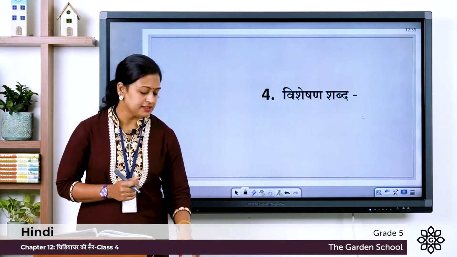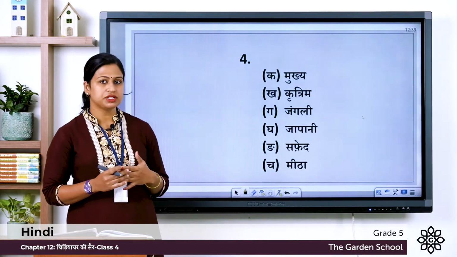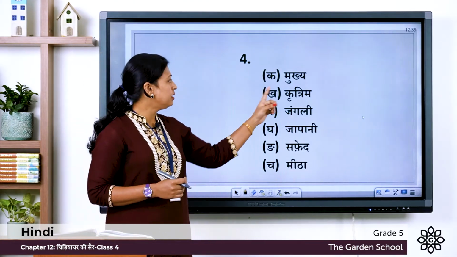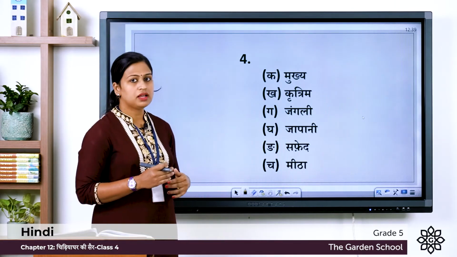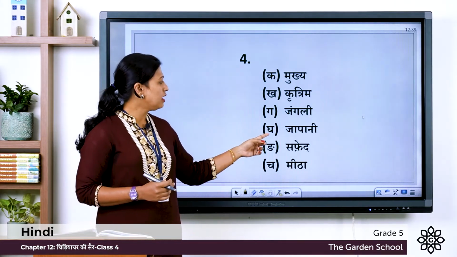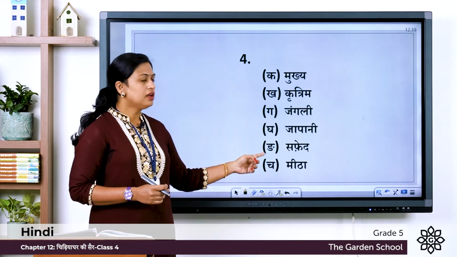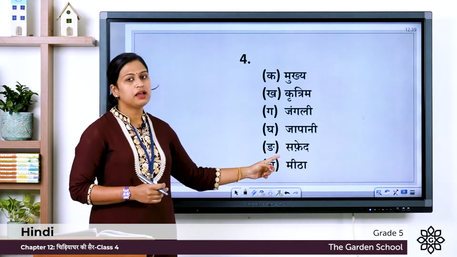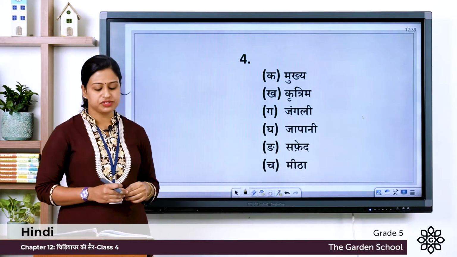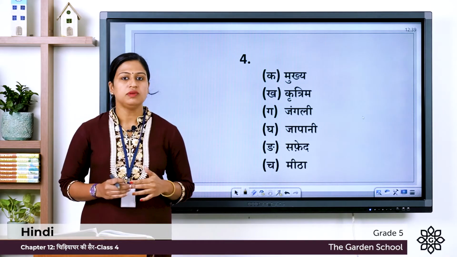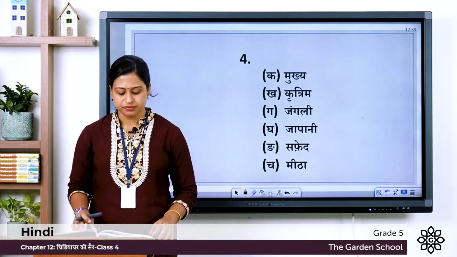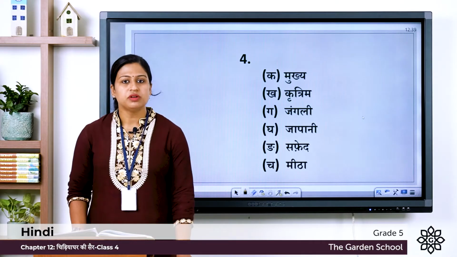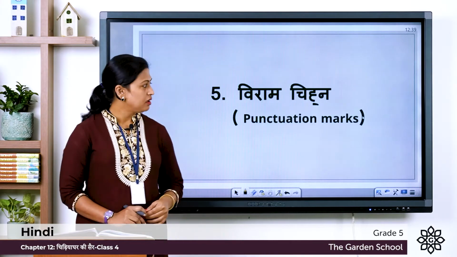Now let's check the answer. So the adjective words are ka, mukhya, खा कृत्रिम, गा जंगली, घा जापानी, nga सफेद, cha मीठा. So these are the adjective words and in Hindi we say Visheshan Shabd. Now let's move on to the fifth exercise.